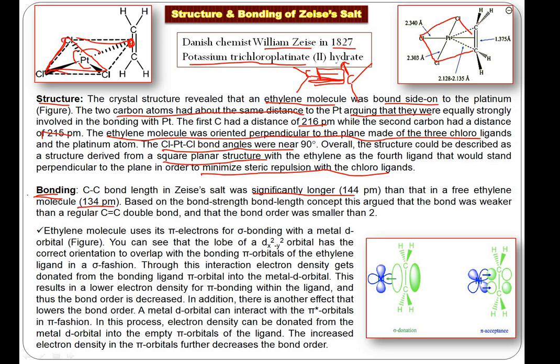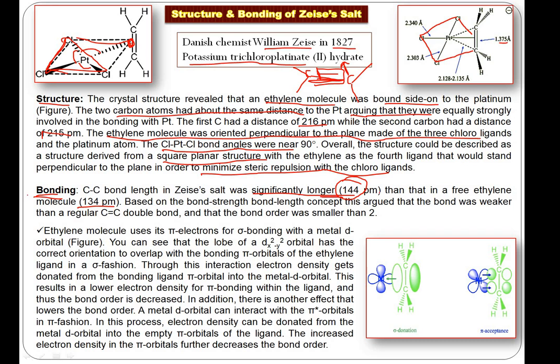But in this structure it is around 137, and on the different scales you can see 144, so 137 to 144, you can remember this value.